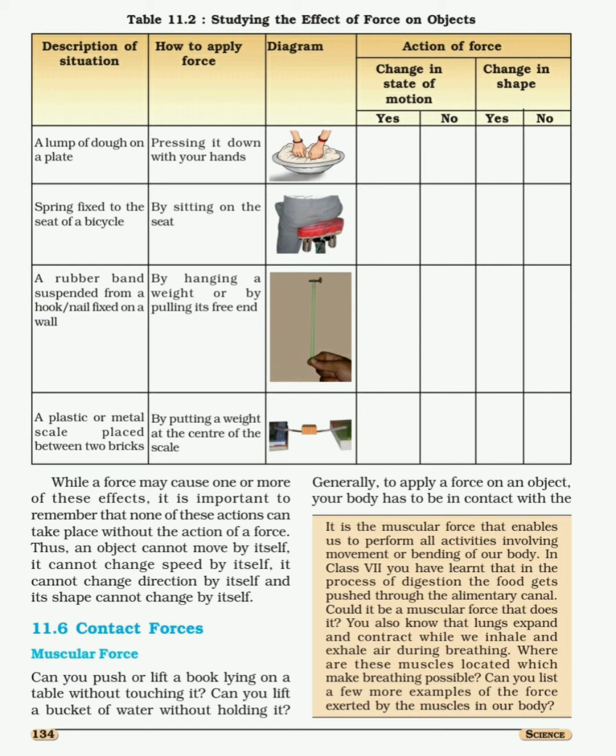Now the second situation is a spring fixed to the seat of a bicycle. Whenever a person sits on that bicycle, the spring will be compressed. Whenever pressure is applied on the spring, its shape will change. Whenever the person stands, at that time again the spring will take its original shape, it will expand.